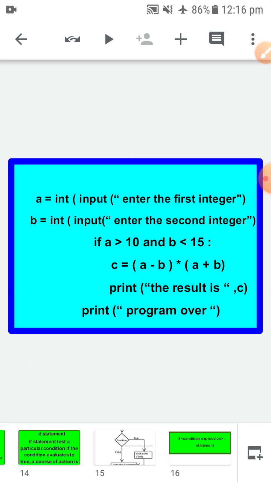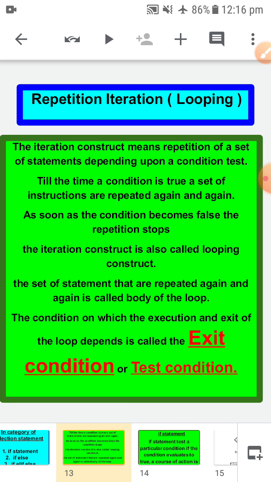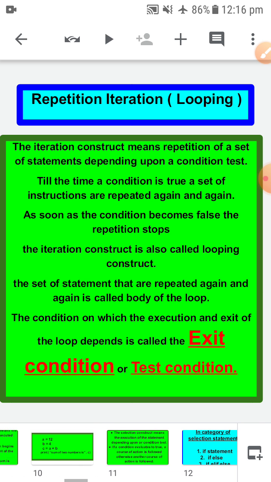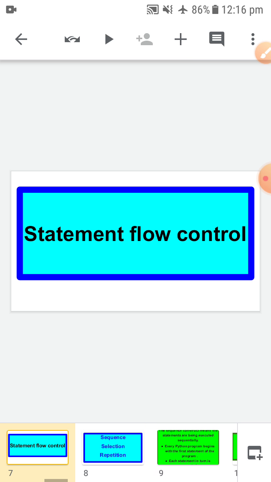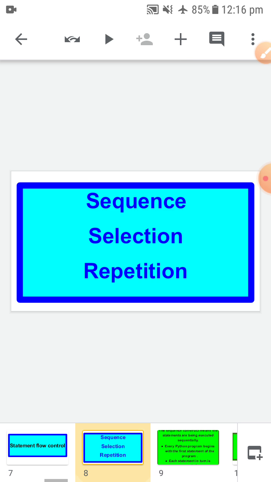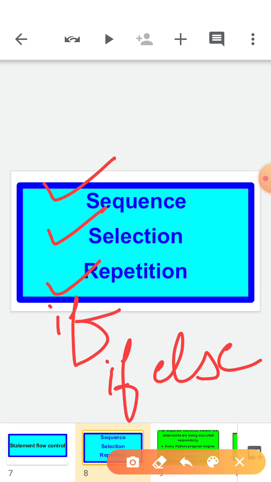Before we start with that practical work, children, I had skipped one slide, that was repetition, iteration. Do you remember that we started statement flow control? Statement flow control is of three types: sequence, selection and repetition. Sequence means anything which moves on in sequence, no line should be ignored. In selection, if is there, it means you need to choose a particular path. If else, elif, all are there.